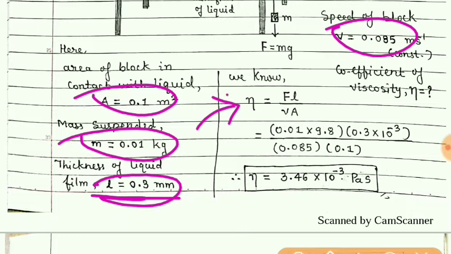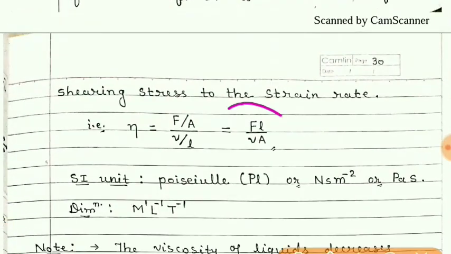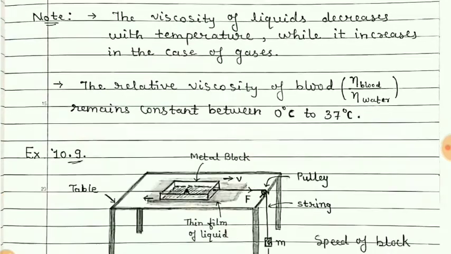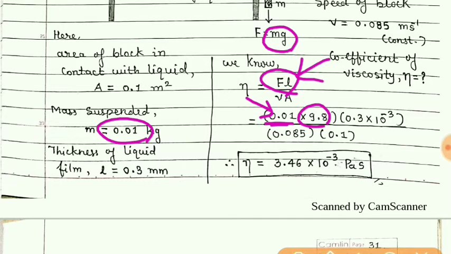So we know that eta, this symbol for coefficient of viscosity is known as eta. Eta is equal to FL upon VA. This formula we have already obtained here from the definition of viscosity. So directly we can use this formula. Now what is force? Force is mg, mass is 0.01, value of g is 9.8, L, here L is given 0.3 mm, so it is 0.3 into 10 raised to minus 3 meter.